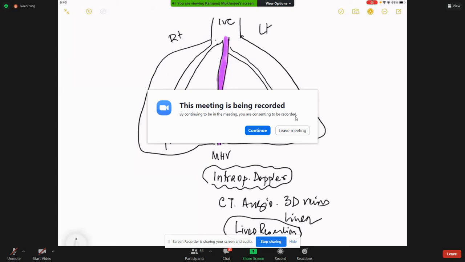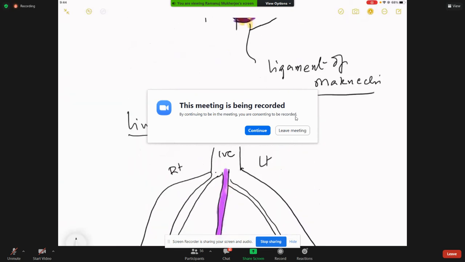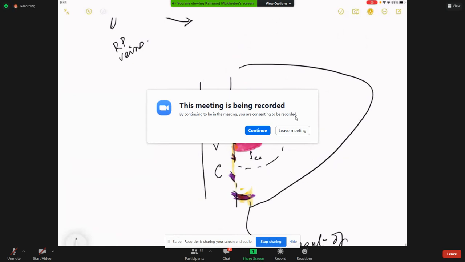They will like to see the anatomy. For that, they will have a specialist radiologist who is going to do a CT angio, and then with a CT angio, the gentleman or the lady is going to combine all this data and then make a beautiful picture about what is what. So this is all about the middle hepatic vein. Now, by the side of the middle hepatic vein, things are easy for us to understand. Segment 1, as I have said, is the caudate lobe, which is the independent lobe of concern.